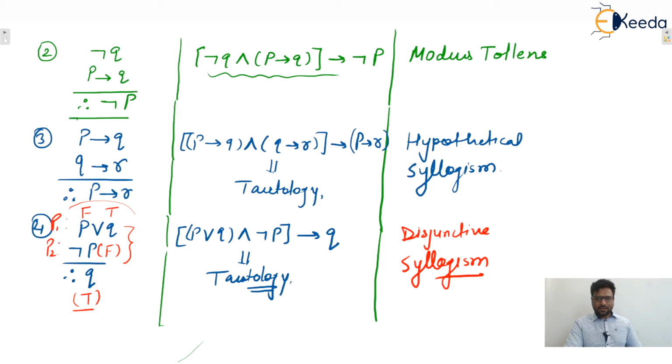Here you can check, that is modus tollens. Negation Q. Yes, that was the correct negation Q. P implies Q, therefore negation P. That was the modus tollens.